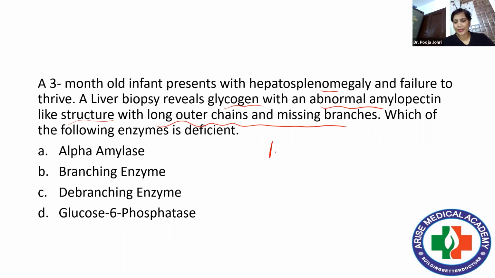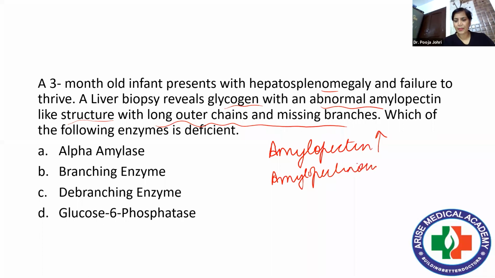Abnormal amylopectin. That means there is increased concentration of this amylopectin. It is nothing but amylopectinosis. And missing branches. So which of the enzyme will be absent? Obviously, it will be what? Branching enzyme. That is why, if the branching enzyme is absent, this amylopectin structure is there, there is increase in the concentration.